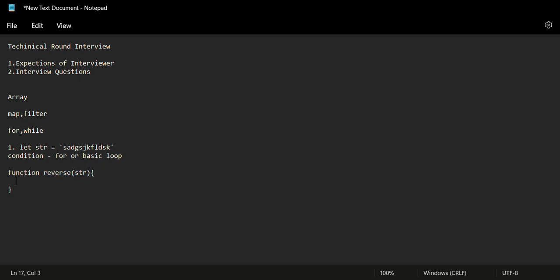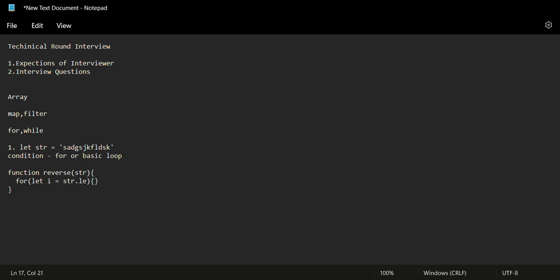What we can do is reverse from last to first. For that we can use a for loop like this. In the for loop, the index should start from the last index of the array. So we need to know the length of the array. We have the string from the arguments.